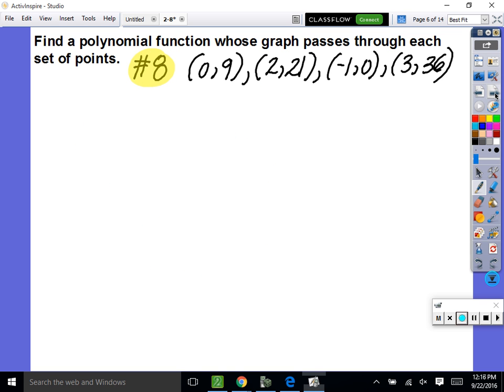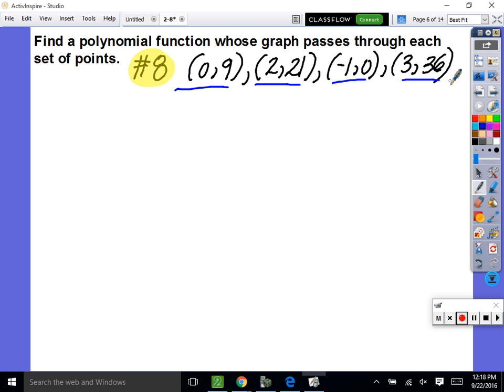Let's do number 8. You got it? Yeah. Okay, awesome. So this is a what degree polynomial?